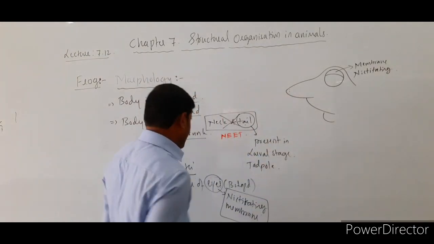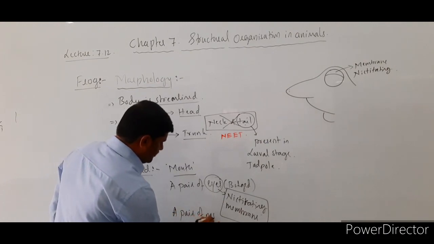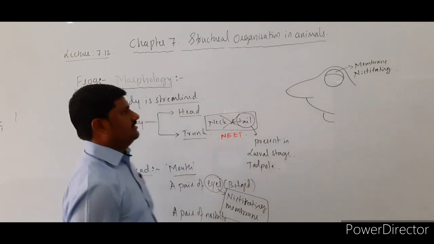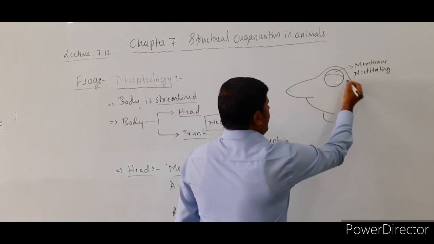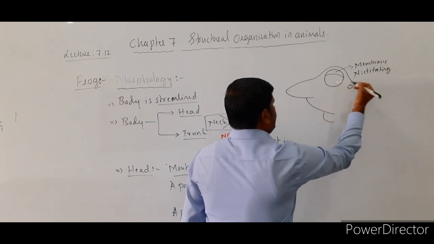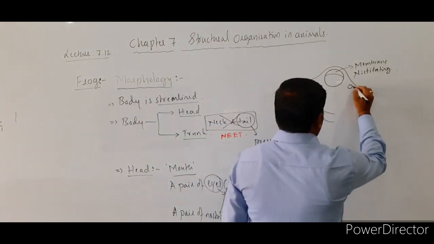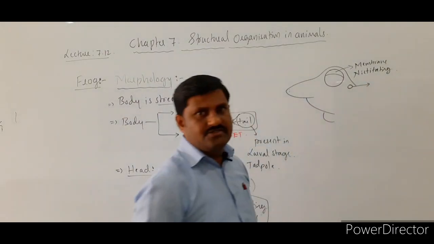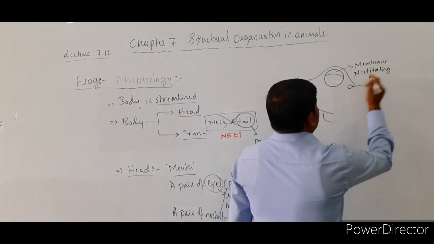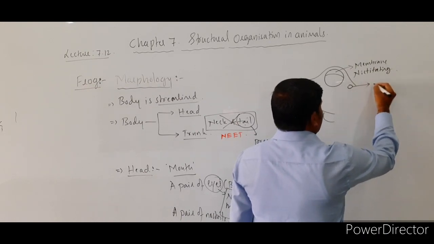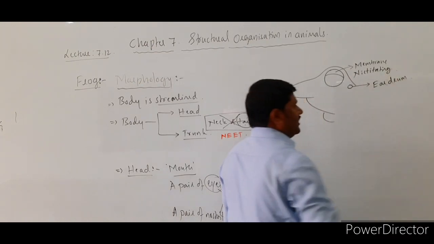A pair of nostrils is present here. That is also very important for this animal. Behind these eyes there is a structure. There is a circular structure you usually come across here, and that circular structure acts as the ear. Without an external ear, it is the ear. It is called the ear drum.